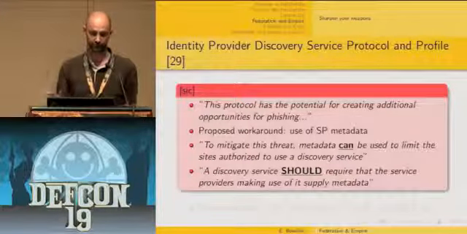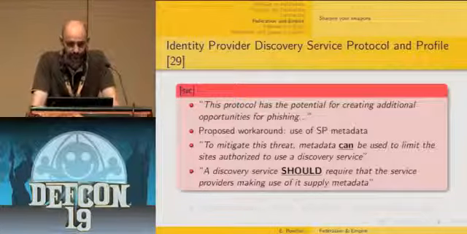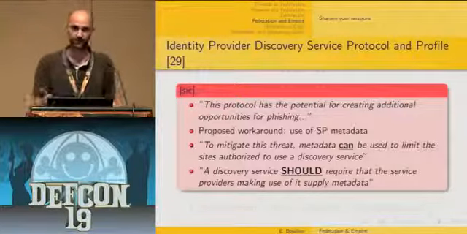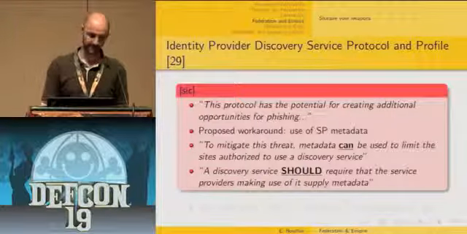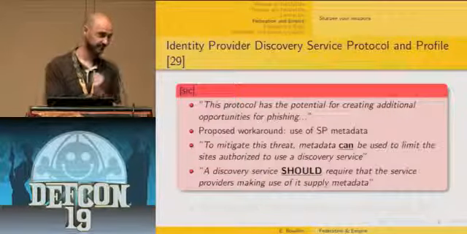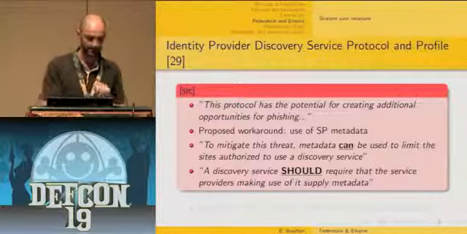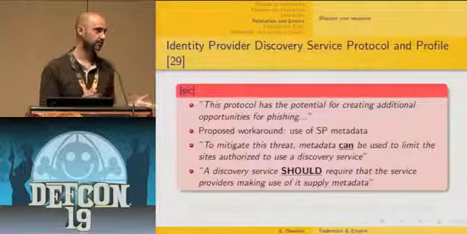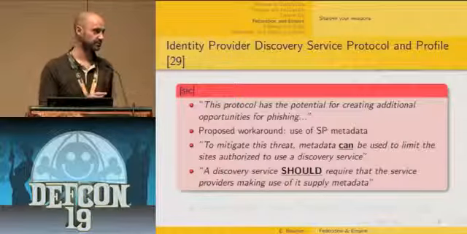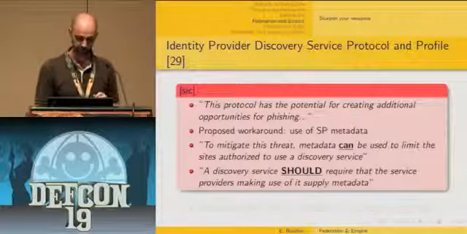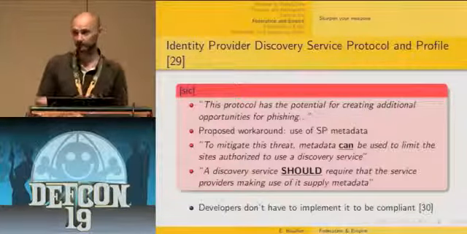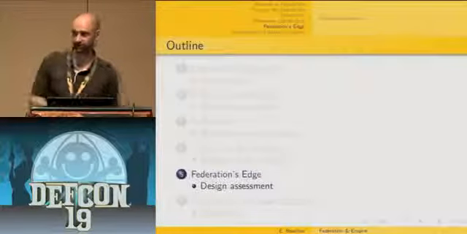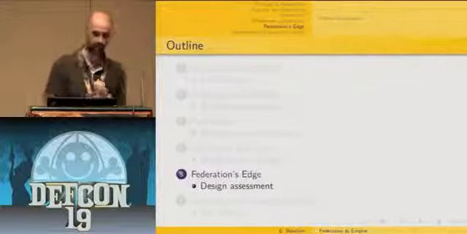This is a quotation of the standard: this protocol had the potential for creating additional opportunity for phishing. So at least they were aware that it was dangerous. They proposed a workaround based on service provider metadata, but it's only a should workaround. They don't explain how we could exchange metadata between the service provider and the discovery service. So basically, the developers have just implemented the standard properly, and they get vulnerable. That's what I wanted to show you about this part.